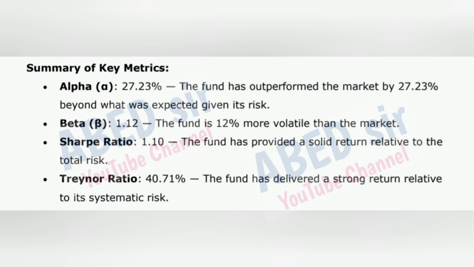Summary of key metrics. Alpha 27.23%. The fund has outperformed the market by 27.23%, beyond what was expected given its risk. Beta 1.12. The fund is 12% more volatile than the market. Sharpe ratio 1.10. The fund has provided a solid return relative to the total risk. Treynor ratio 40.71%. The fund has delivered a strong return relative to its systematic risk.